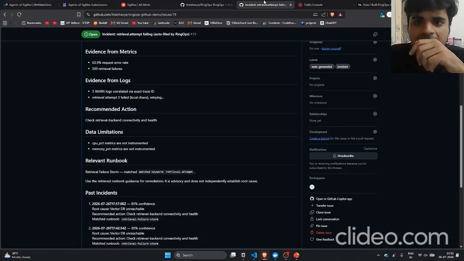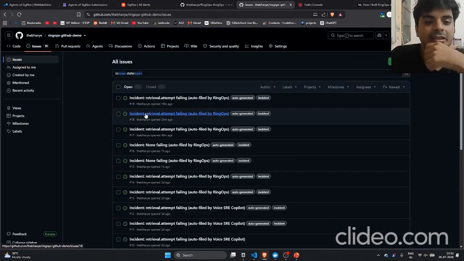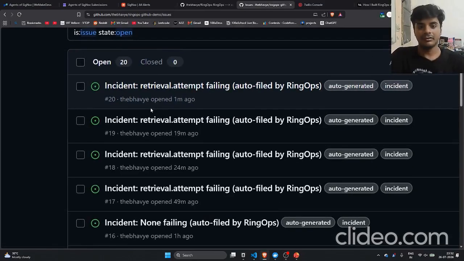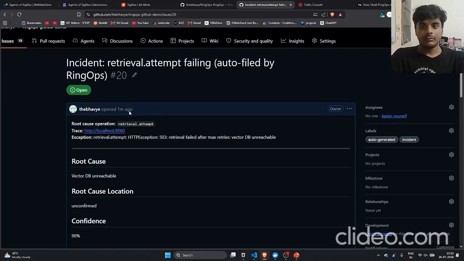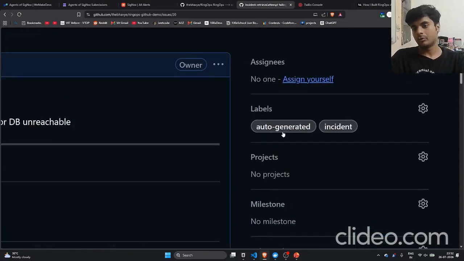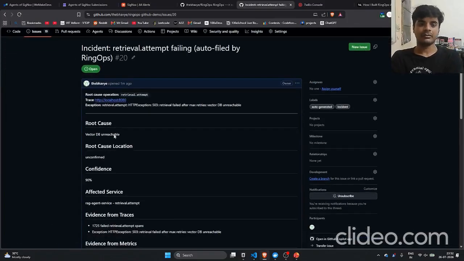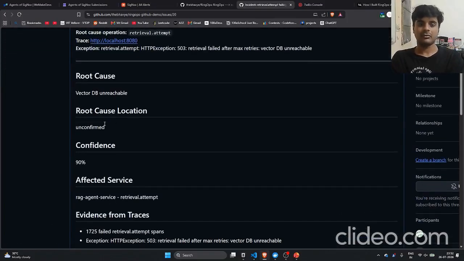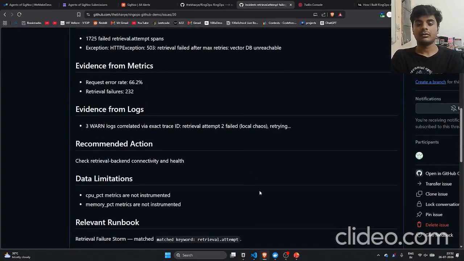Let's check if it has actually been created. Let me go to issues. Yeah, you can see right here, it has been opened 1 minute ago, with the tags auto-generated and incident. Obviously, it means that it has been generated by RingOps. You can see the root cause, confidence, and evidence from traces, metrics, and logs.